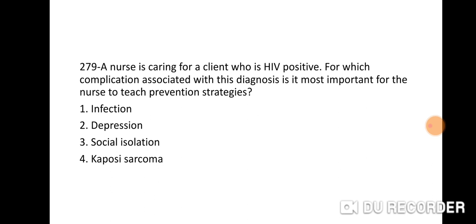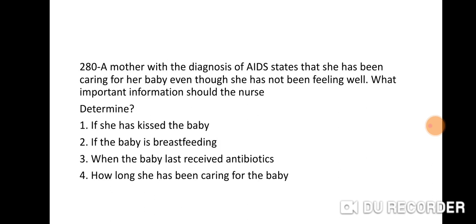Okay. Next question 280. A mother with the diagnosis of AIDS states that she has been caring for her baby even though she has not been feeling well. What important information should the nurse determine? Option 1, if she has kissed the baby. 2, if the baby is breastfeeding. 3, when the baby last received antibiotic. 4, how long she has been caring for the baby.